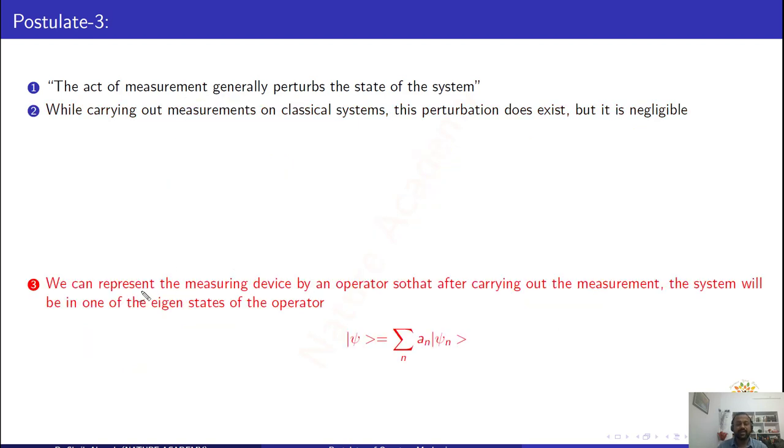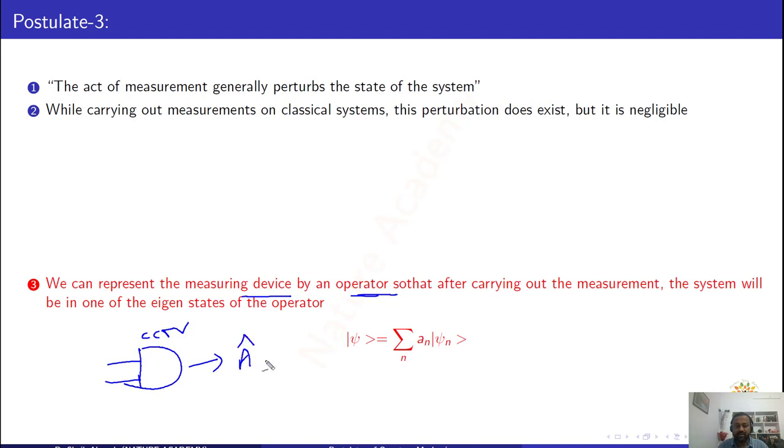Next, we can represent the measuring device by an operator. Just now we saw that I used a detector to find the position of the electron. In quantum mechanics, the detector can be replaced by an operator, so that after carrying out the measurement, the system will be in one of the eigenstates of the operator. An example of a detector is a CCTV camera, right? A CCTV camera is a detector which captures photons. So in quantum mechanics, this detector can be represented with an operator A cap.